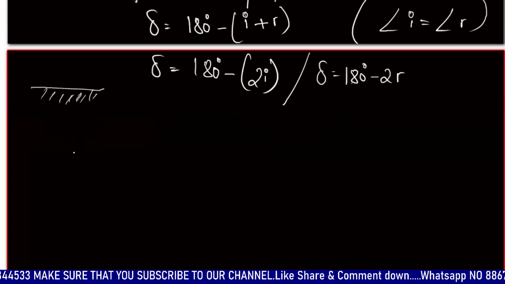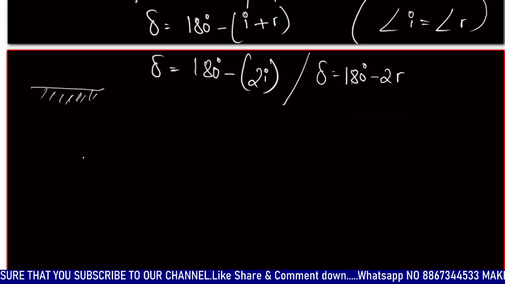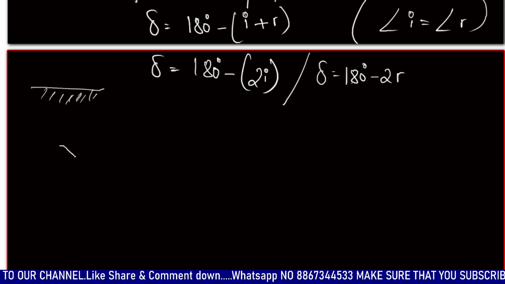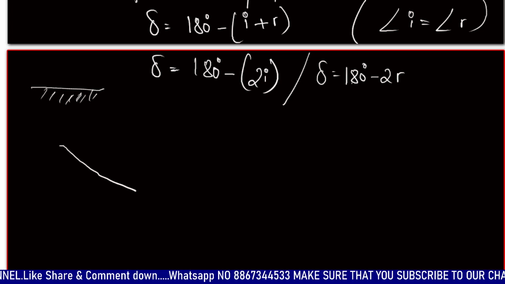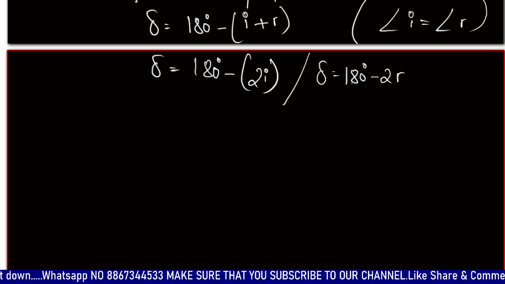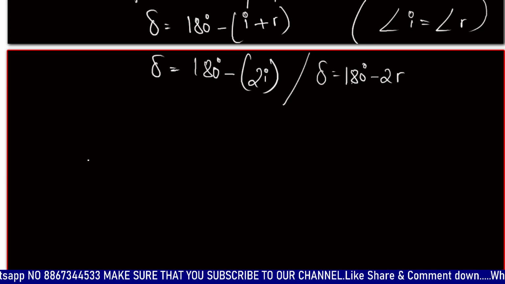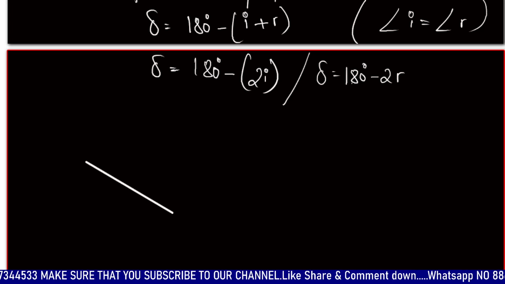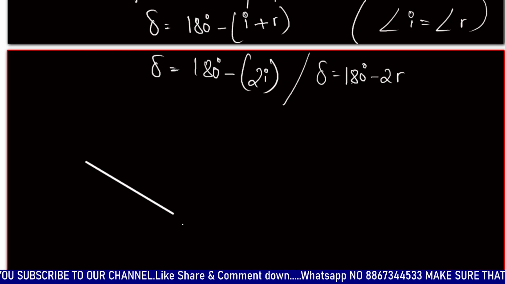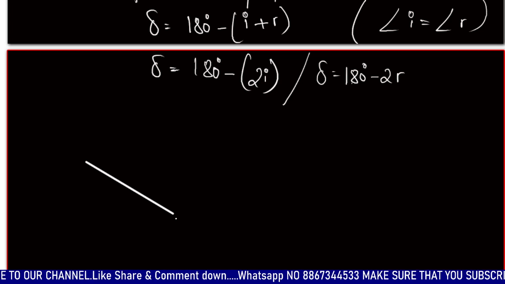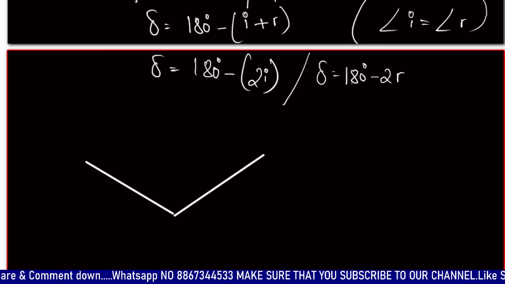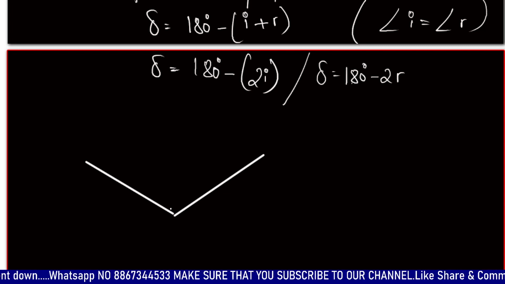When there are two reflecting mirrors, consider any two reflecting mirrors. This is one mirror, and consider this as another mirror. These are the two mirrors that we have, and they are inclined.